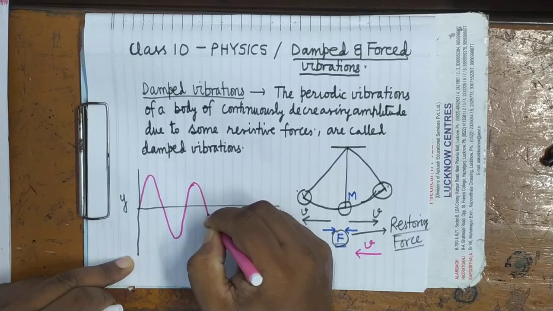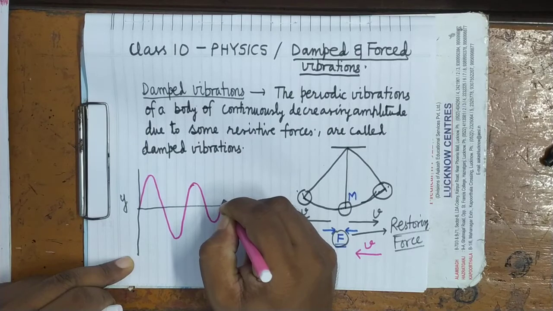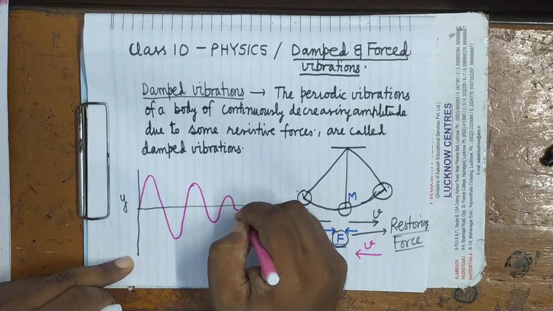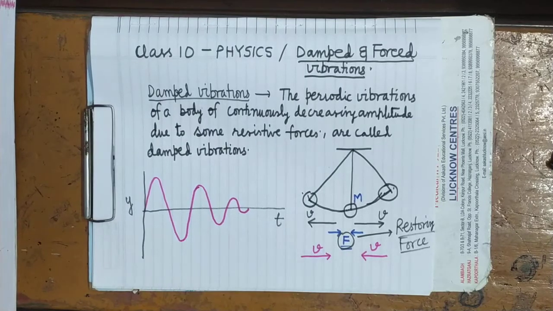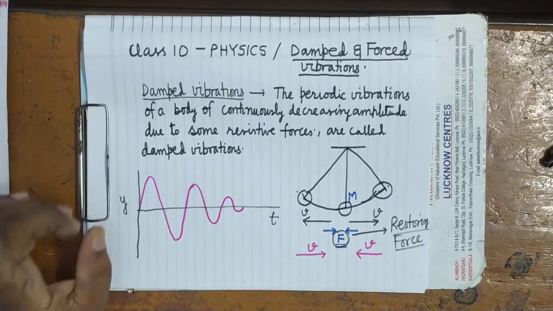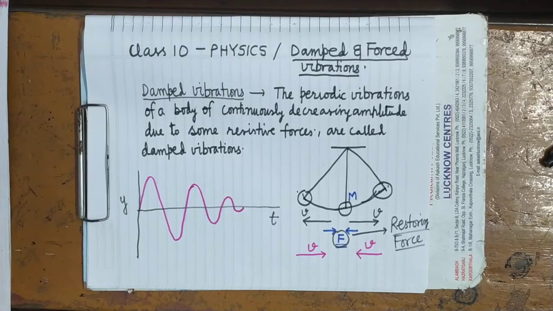Amplitude is continuously decreasing, like this. It is clear. So this is all about the damped vibrations. There are many examples. Any body which is set into vibration in air, by displacing it from the mean position, is executing damped vibrations.